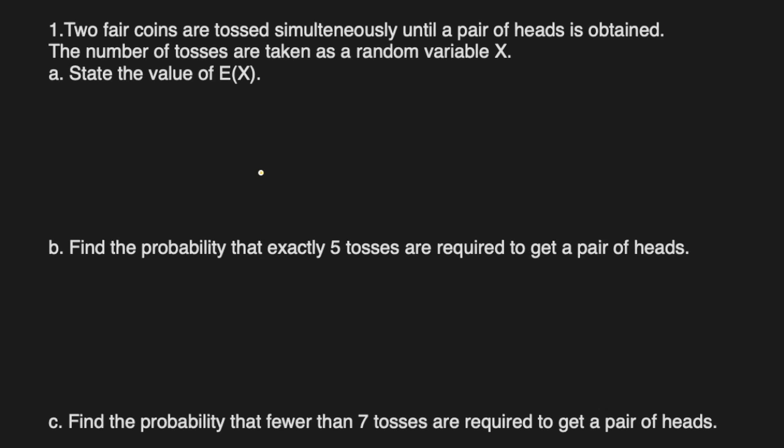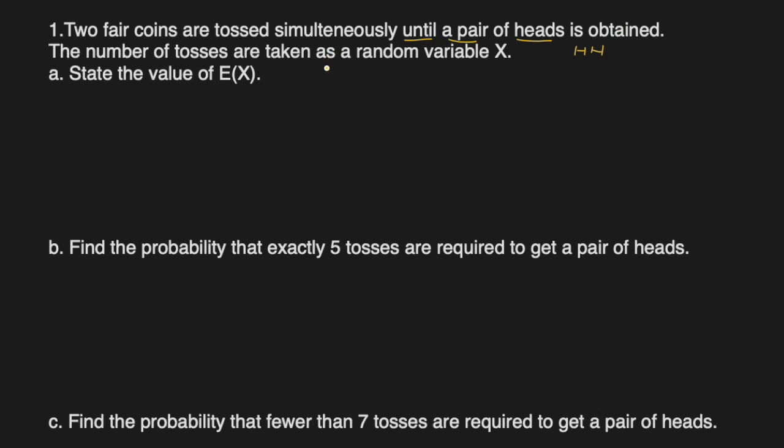Let's start with question number 1. Two fair coins are tossed simultaneously until a pair of heads is obtained. That means we want to have two heads from both the coins. The number of tosses is taken as a random variable X. So they said until a pair of heads is obtained.